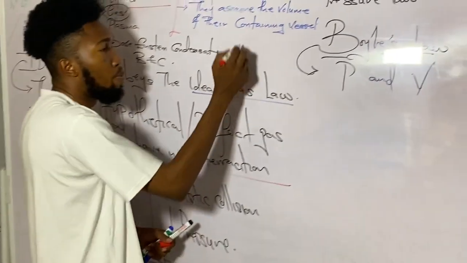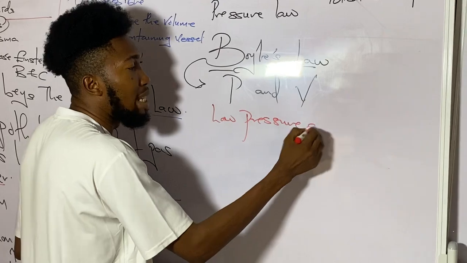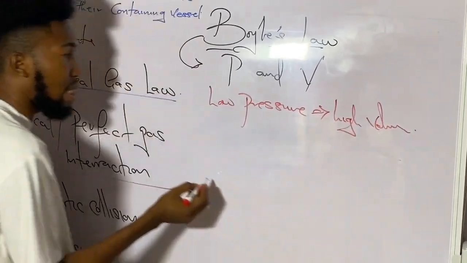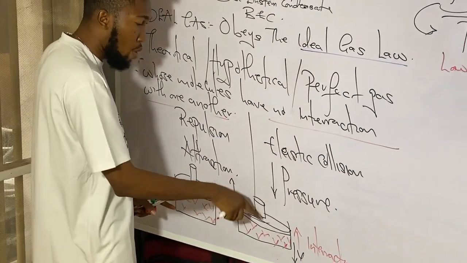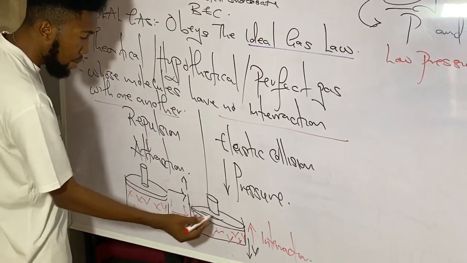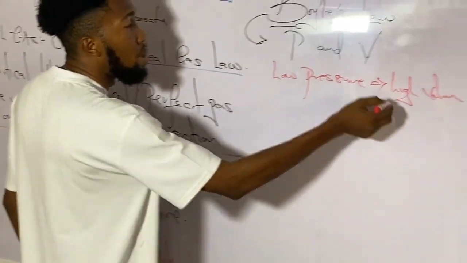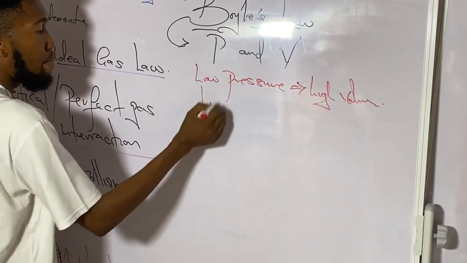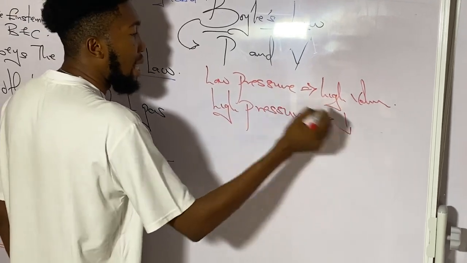So when the pressure was low, we said it resulted in what? High volume. And the reverse is the case, because by the time we increase the pressure by pressing this pump down, are you getting me now? We found out that the volume will do what? Will reduce. So that means when we have high pressure, we automatically have low volume.